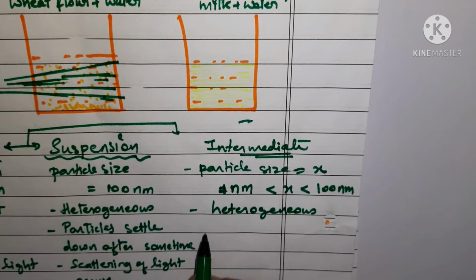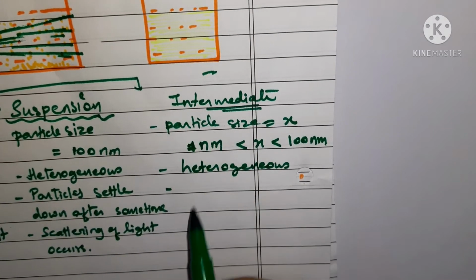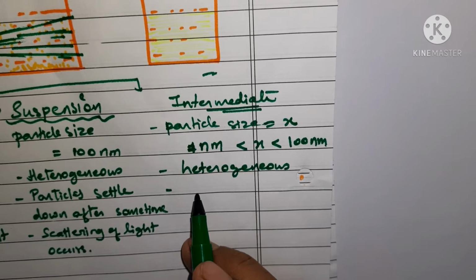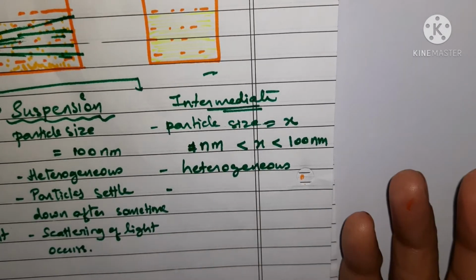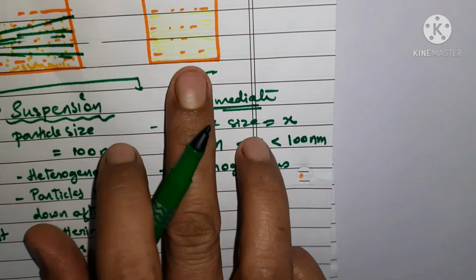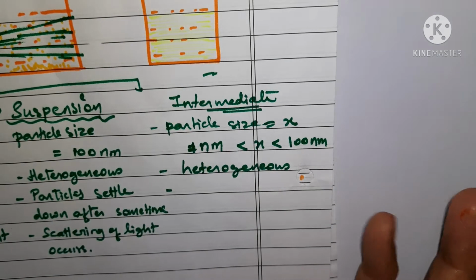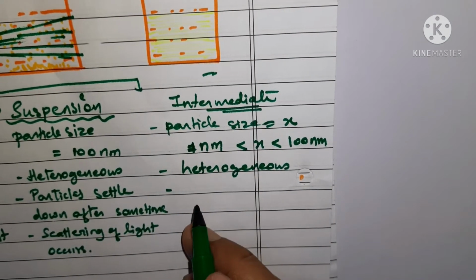Though it was heterogeneous in nature and not uniformly distributed, after keeping it stable for some time, it was not giving any residue. It also passed through the filter very easily.